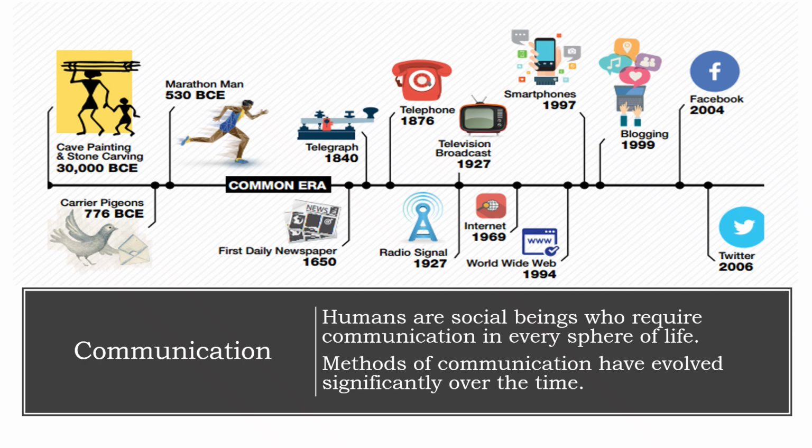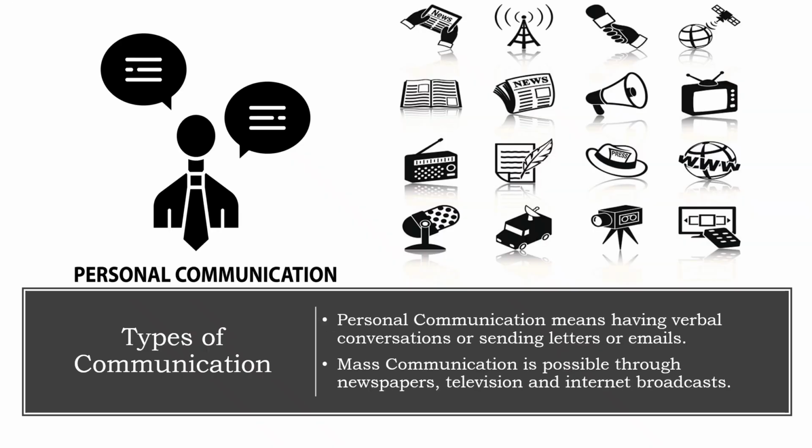Humans are social beings who require communication in every sphere of life. Methods of communication have evolved significantly over the years. There are two types of communication. The one is personal communication, that means having verbal conversations or sending letters or emails. Second type of communication is mass communication, which is possible through newspapers, television, and internet broadcasts.